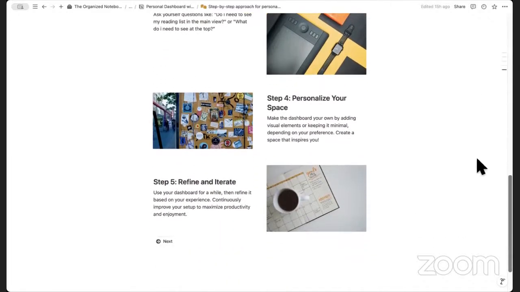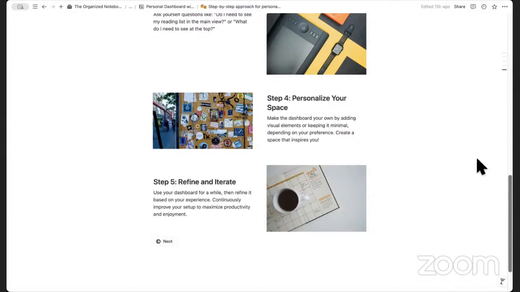Then step four is to personalize your space. Make the dashboard your own by adding visual elements or keeping it minimal, depending on your preference. Create a space that inspires you. And then step five is to refine and iterate. Use your dashboard for a while, then refine it based on your experience. You can continuously improve your setup to maximize productivity and enjoyment. So it's really important to make sure that it's very personal to you.